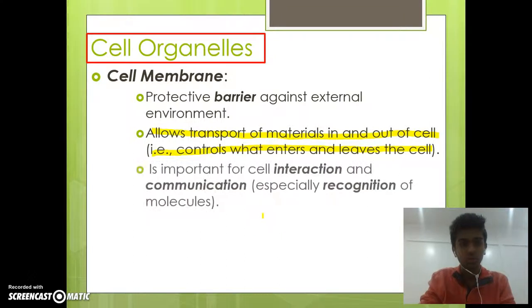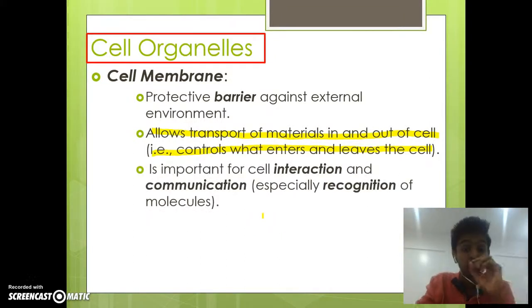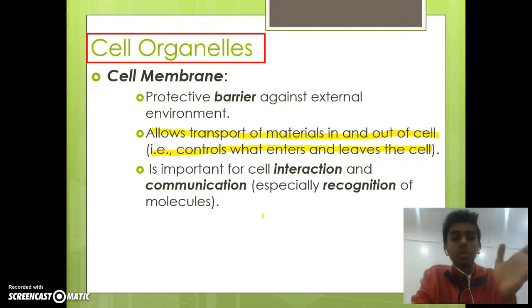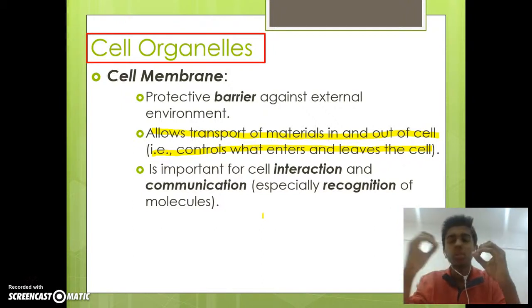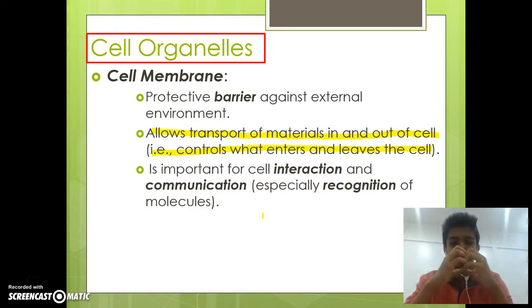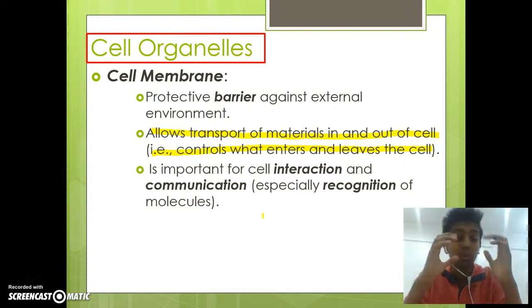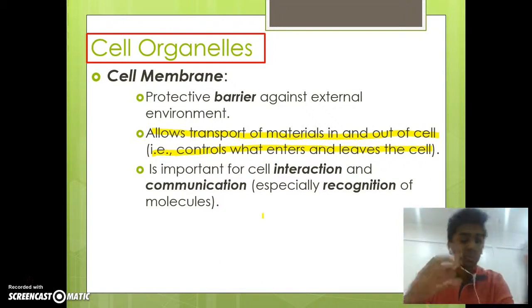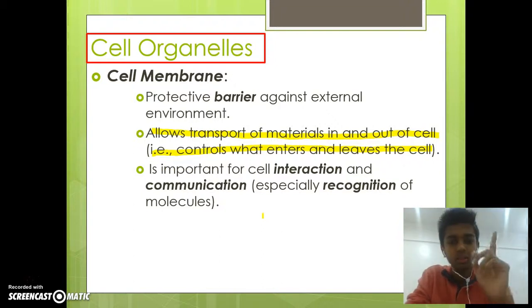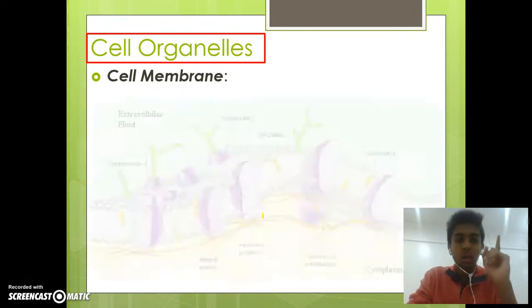Next, it's also important for cell interaction and communication, especially when recognizing molecules. So we have many cells in our body. When they're surrounded and they're compact in tissue, it's important that the cells can communicate with one another using proteins and essential biomarkers so that we can control what molecules, such as a certain gas, can come in and what molecules can go out. This is a crucial part of the cell membrane.